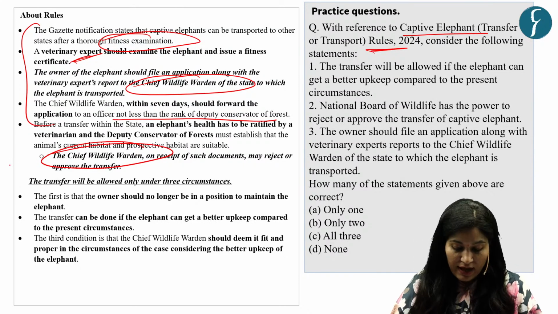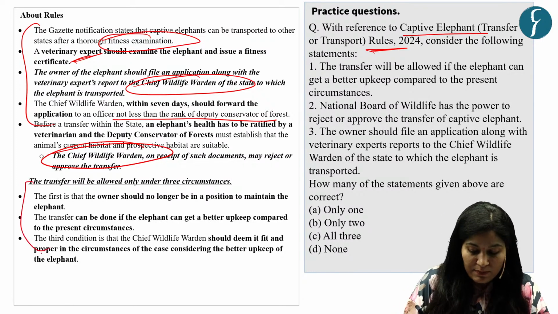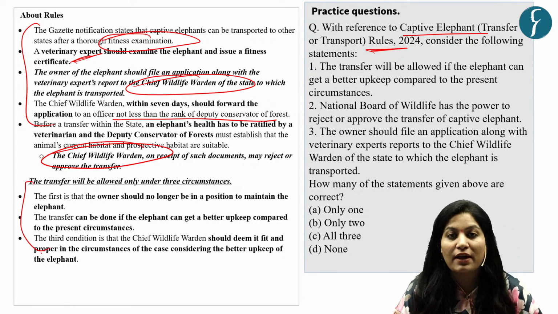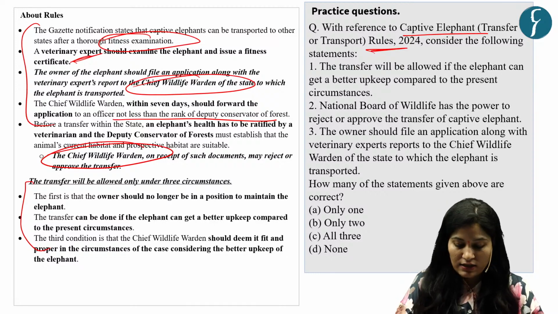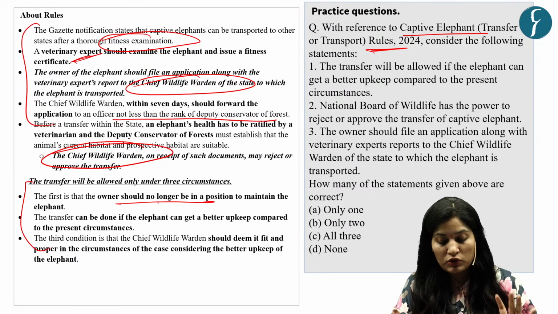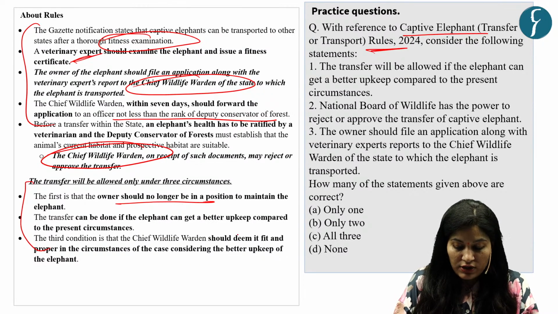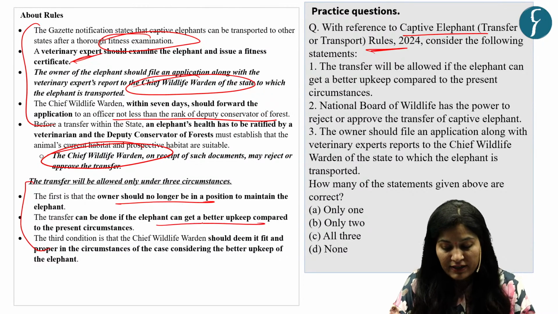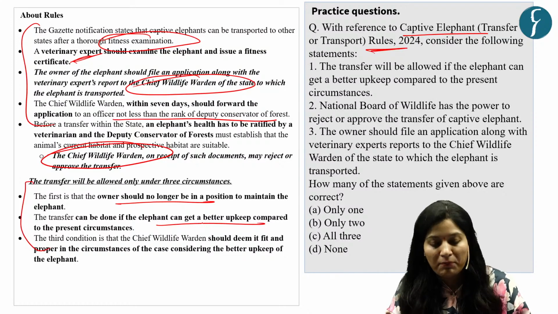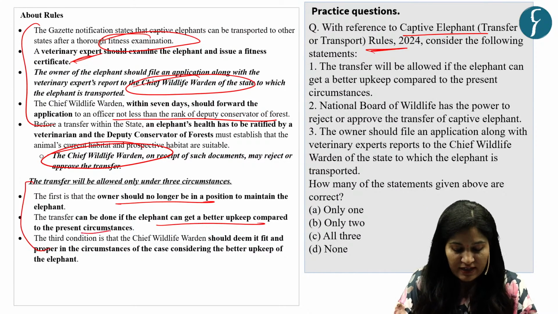Okay. And here are the circumstances mentioned in this rule in which transfer can be allowed. First is that owners should no longer be in a position to maintain the elephant. Second, it should be done so that the elephant can get a better upkeep compared to the previous or present circumstances.